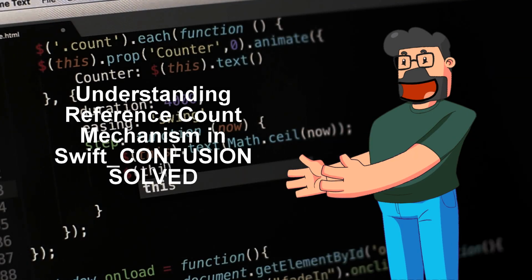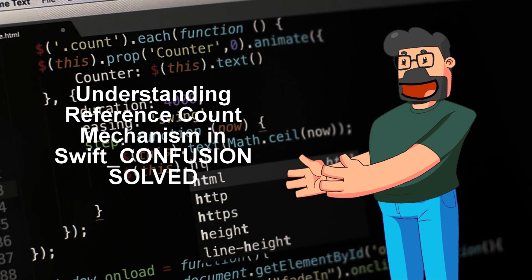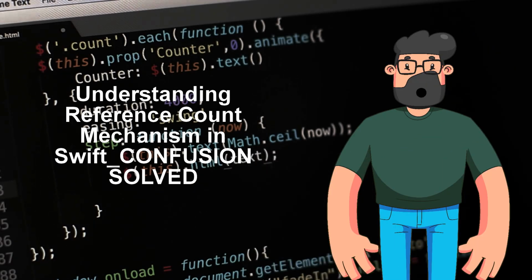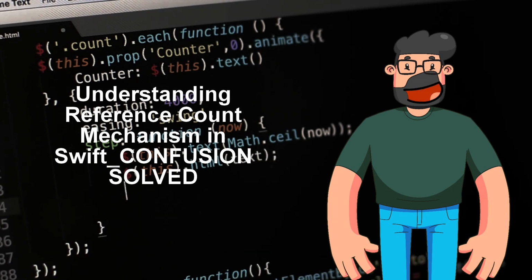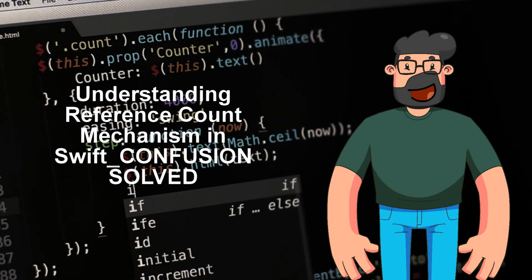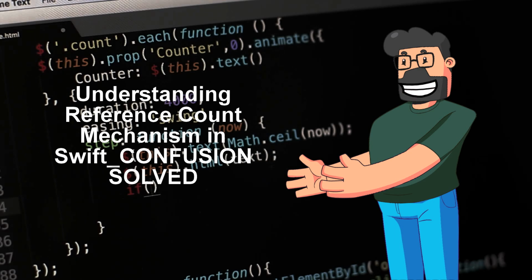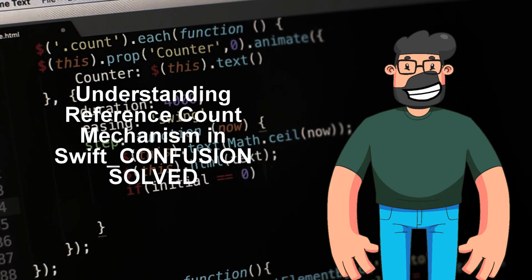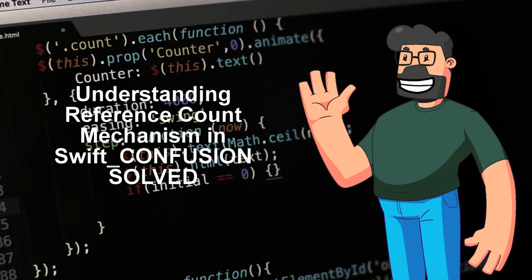Today we're diving into an interesting problem that some Swift developers might come across. Picture this. You have a function called foo in Swift with a local variable job that initializes a data task. The problem arises when you expect the completion handler to not be called after foo ends, but surprisingly, it still gets executed. How is that possible? What's the magic behind it?